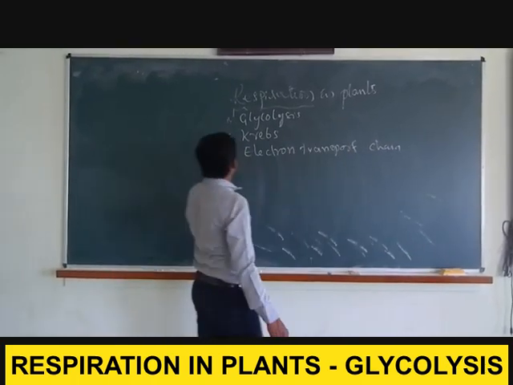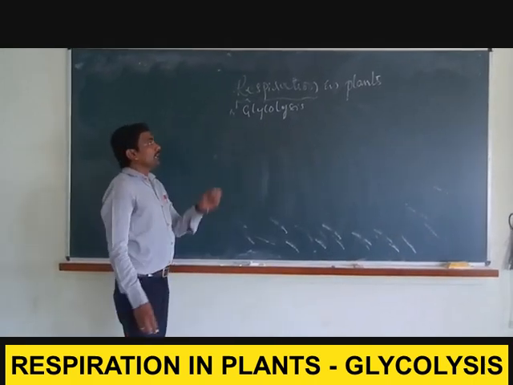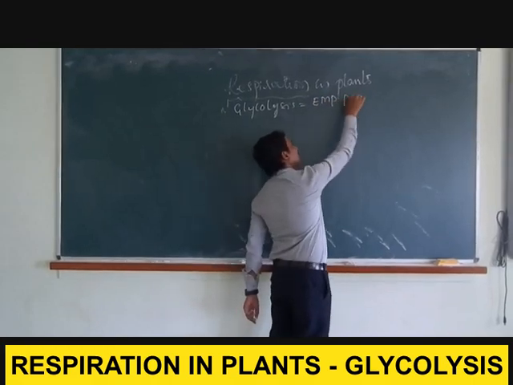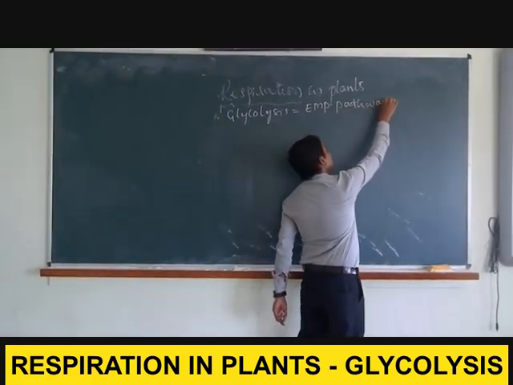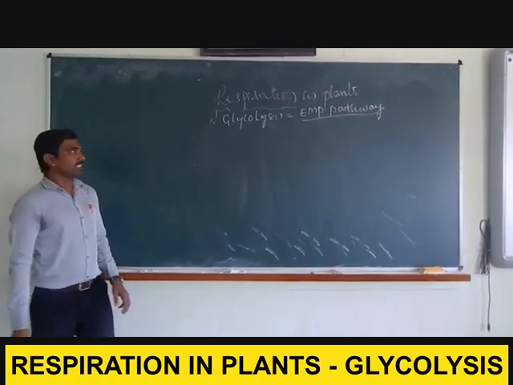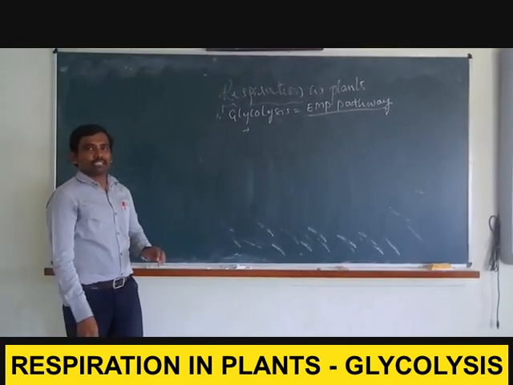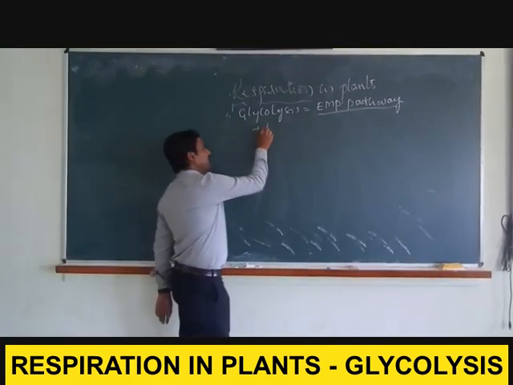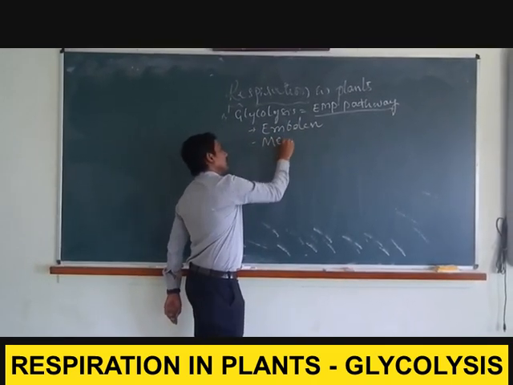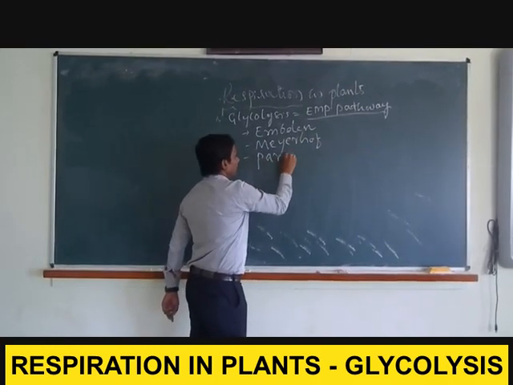The first and foremost important biochemical step is called glycolysis. This glycolysis is also called the EMP pathway. What does EMP stand for? The three scientists who contributed for the first time to the identification and description of respiration in plants were Embden, Meyerhof, and Parnas.